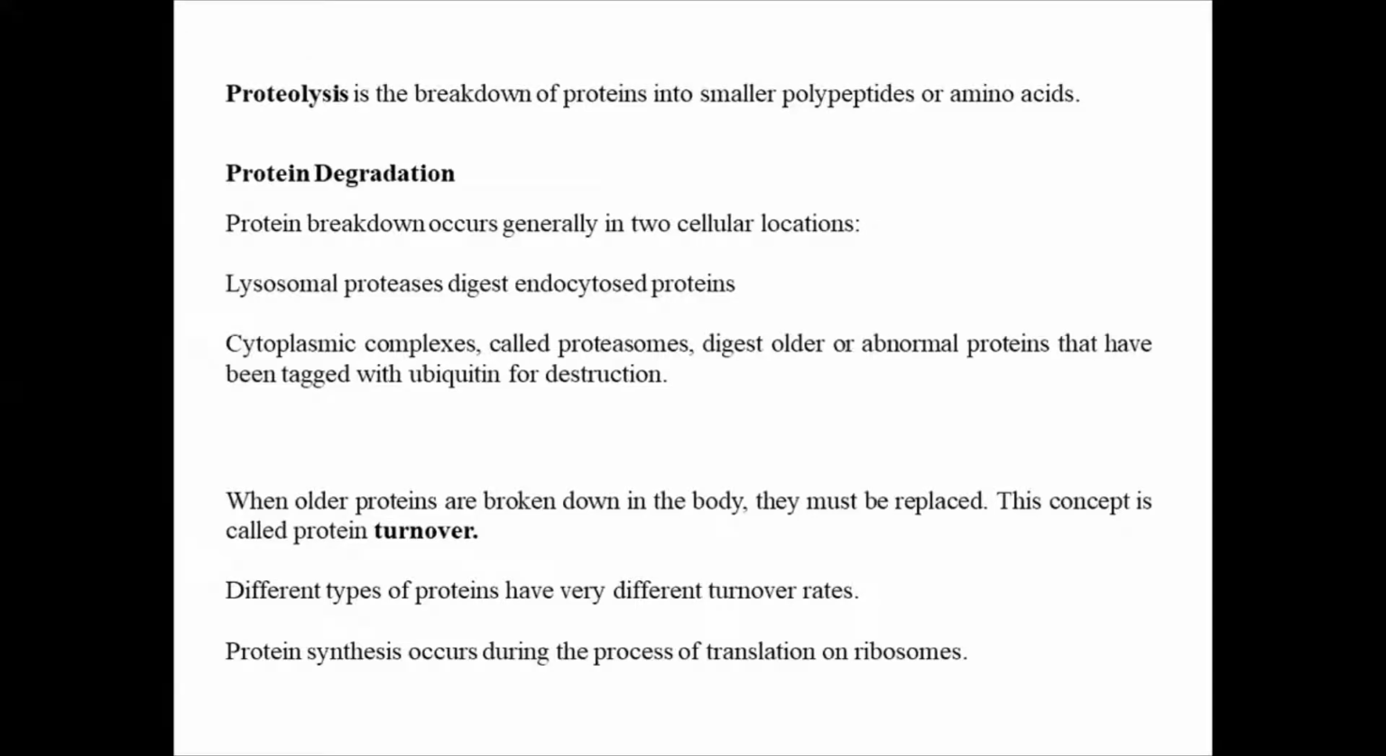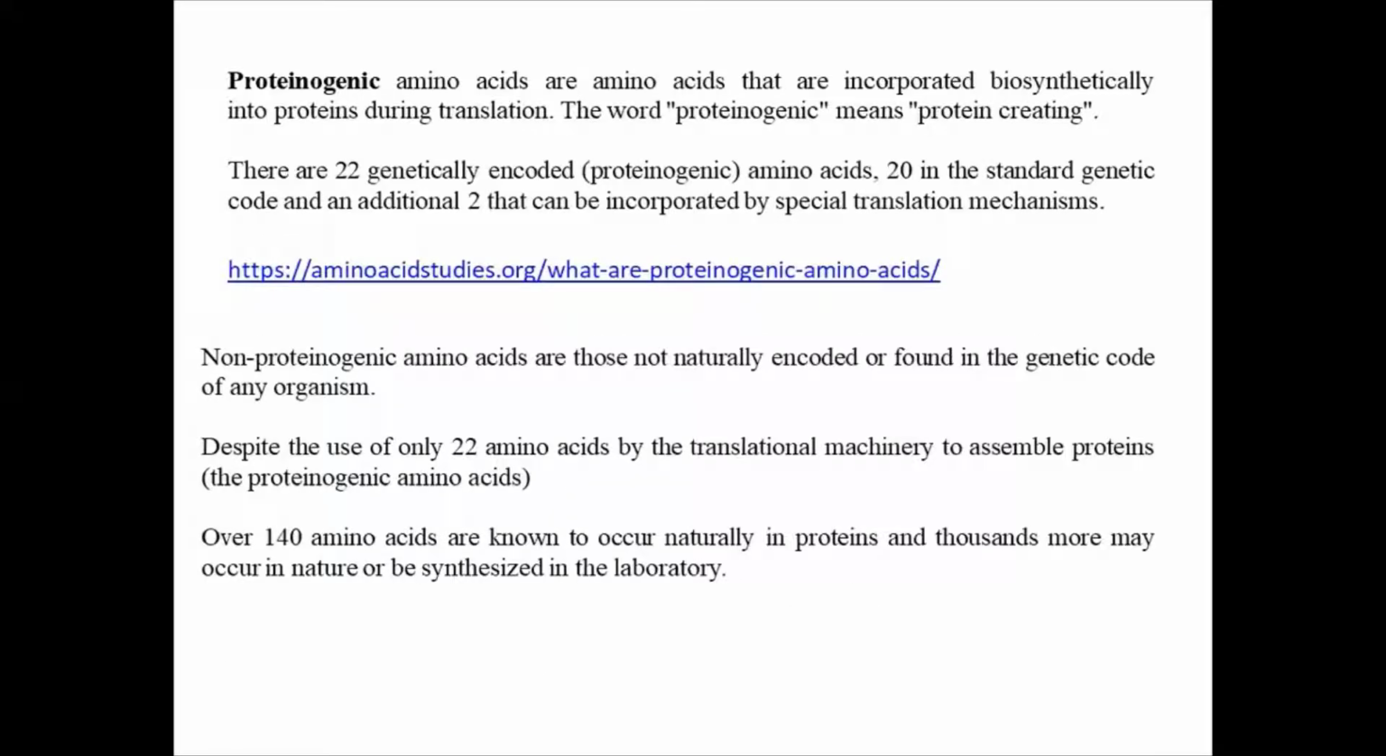During the process of translation on ribosomes, proteinogenic amino acids are amino acids that are incorporated biosynthetically into proteins. The word proteinogenic means protein creating. The amino acids help to make proteins. How many amino acids do we have? We have 20 amino acids, and sometimes people call it 22 amino acids, but usually we have 20 amino acids. These help the binding of protein and the creating of protein.